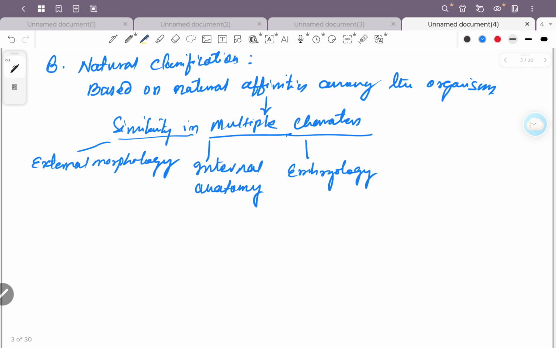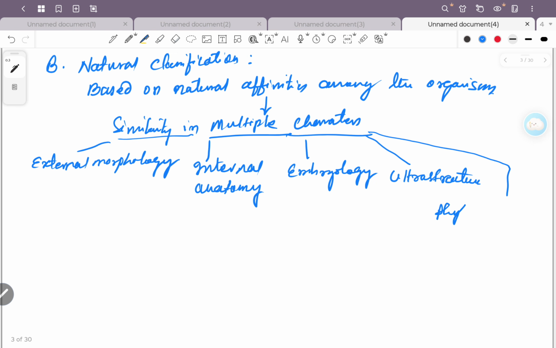How the zygote develops into an embryo, then how the embryo develops into the young one, that is considered. And then ultrastructure. Ultrastructure means the microscopic structure, here the cell structure is considered. And then